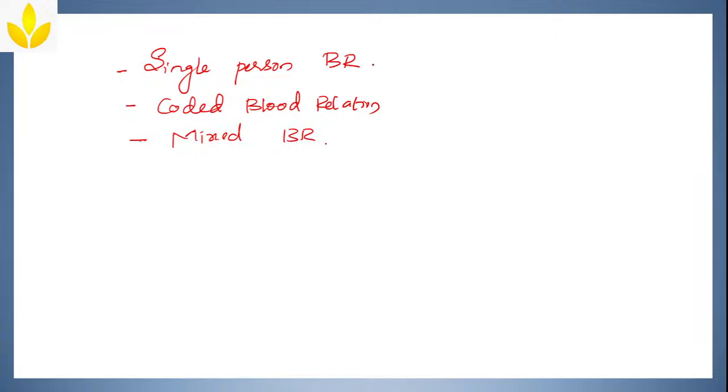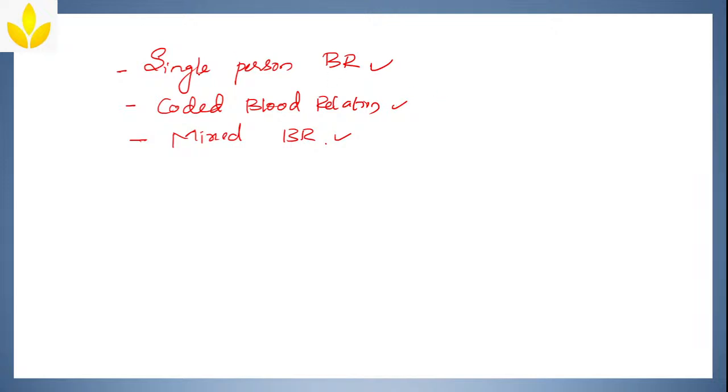Usually these are the 3 types of problems which are going to be asked in blood relation questions. If the questions are arising from blood relation, it will be any one of these types. How to identify? Simple. By looking at the problem itself, we'll get to know which type of question it is.